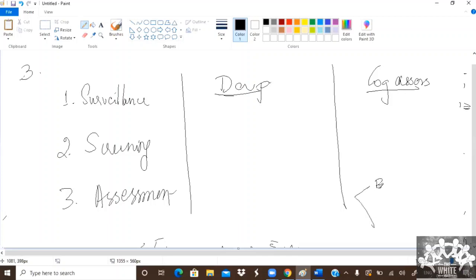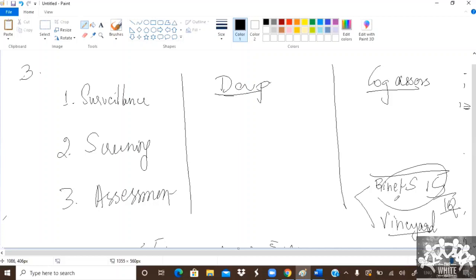For your answer, how do you do cognitive assessment? It is by the Binet and Stanford intelligence scale. In India, you use Vineland. Okay, these are all the tools. You can't calculate IQ by using your calculator or something. You need these tools, Binet or Vineland.